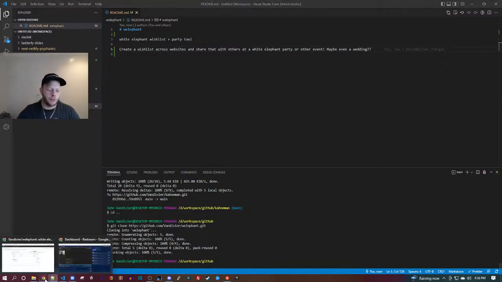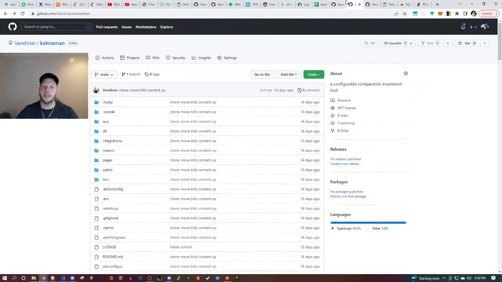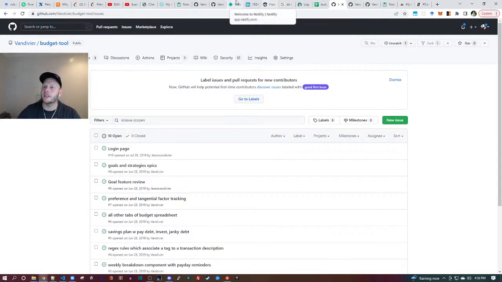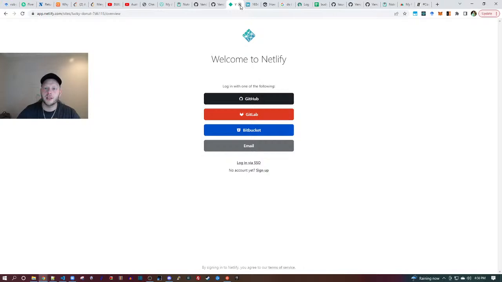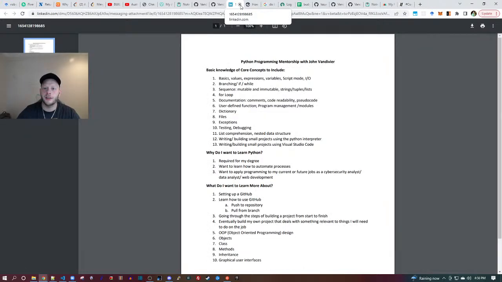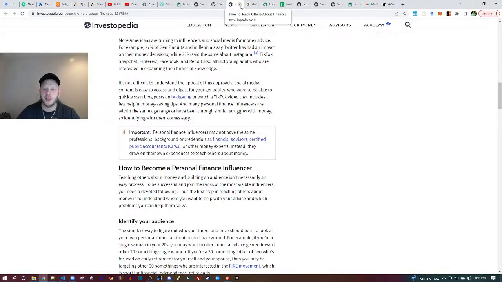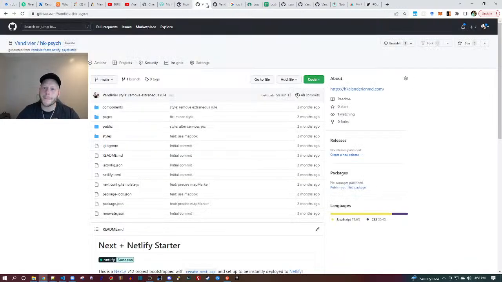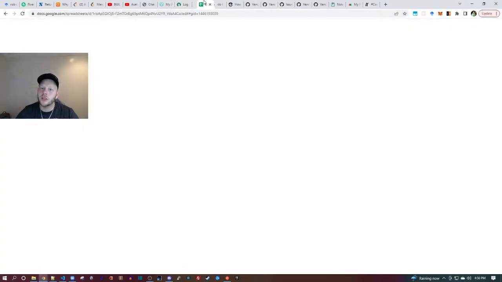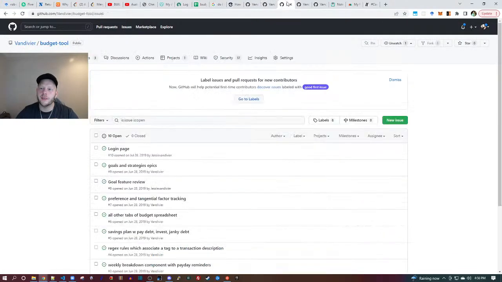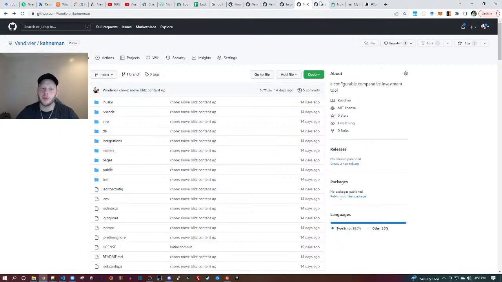Okay, before we create this project, let's update to the latest Blitz framework version. I thought I had the GitHub tab open, but I guess not. Close Netlify, close this thing, Investopedia, not needed right now. Move this stuff over. Get all those GitHub tabs together. Okay, budget tool, these are my other projects.